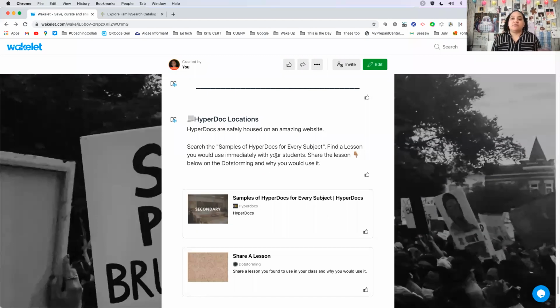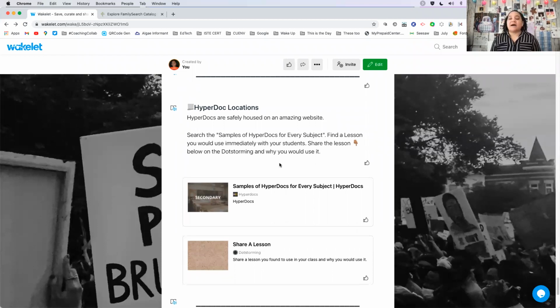The other thing, and some of you had this question when we did the Notice and Wonder, is how much time will it take? How do I even start with one? My suggestion, and this is how I started, and I found it very helpful, is to use HyperDocs that are already out there.